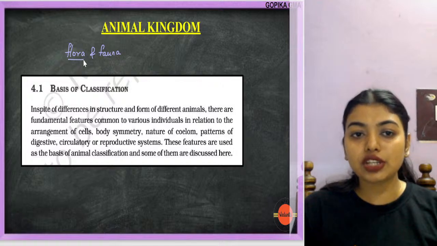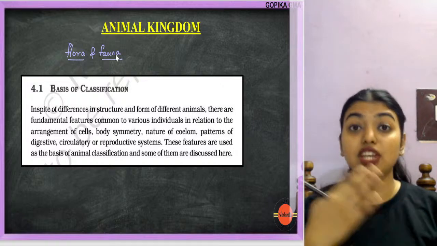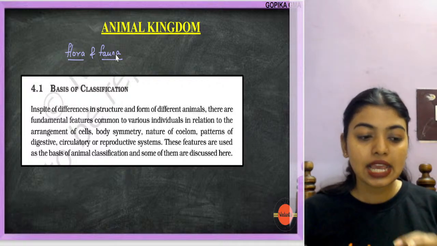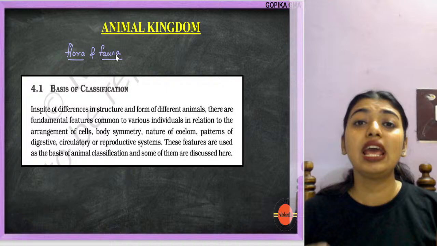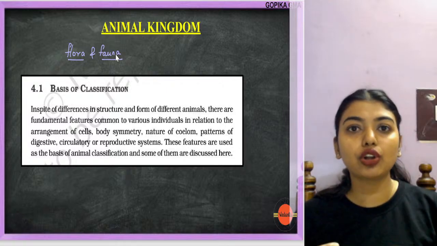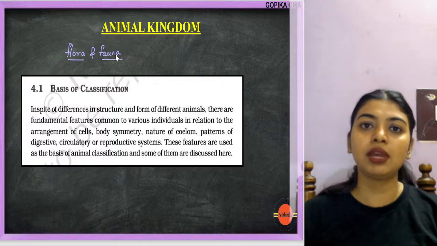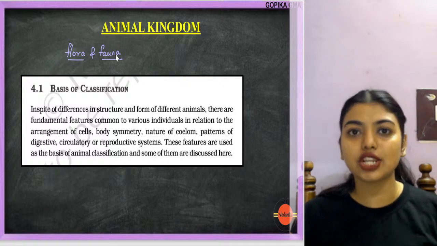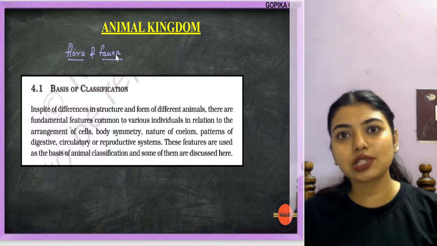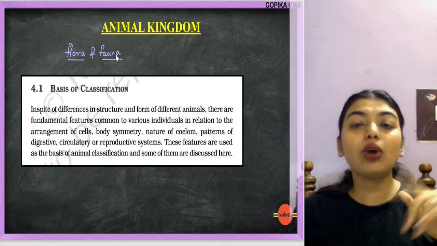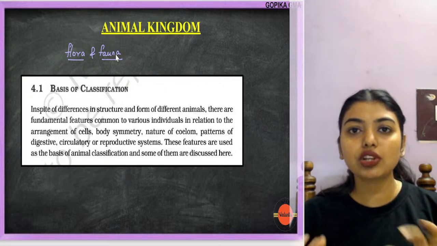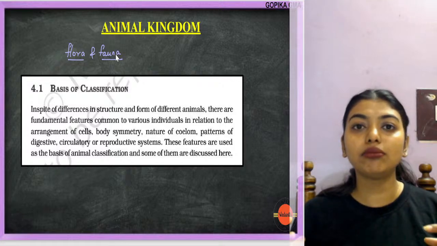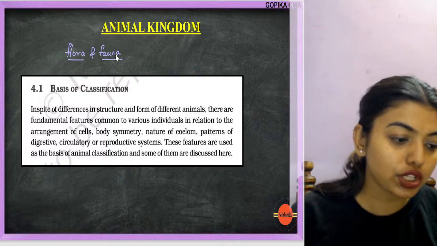Biological classification is a chapter that explained why classification is necessary, yes or no? Imagine millions of animals are there and we do not have a classification. We do not know where to put them or what to do with them. Say I'm starting a college and I'm not making any categorization, like commerce, arts and science students. Now what is going to happen? The college is going to be like a jungle.